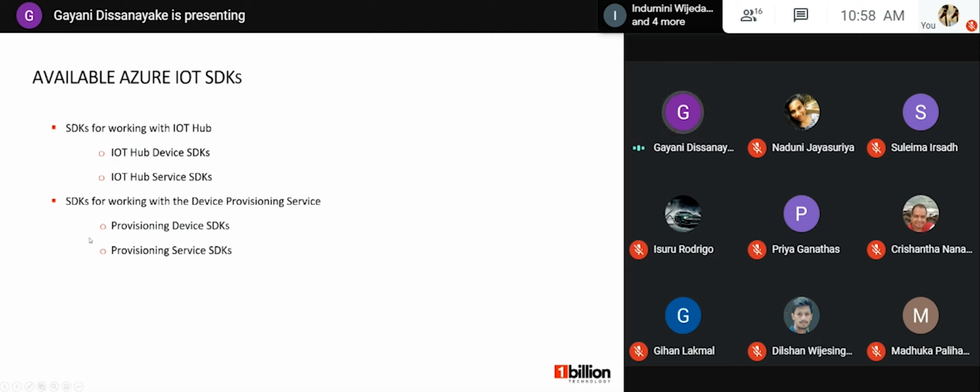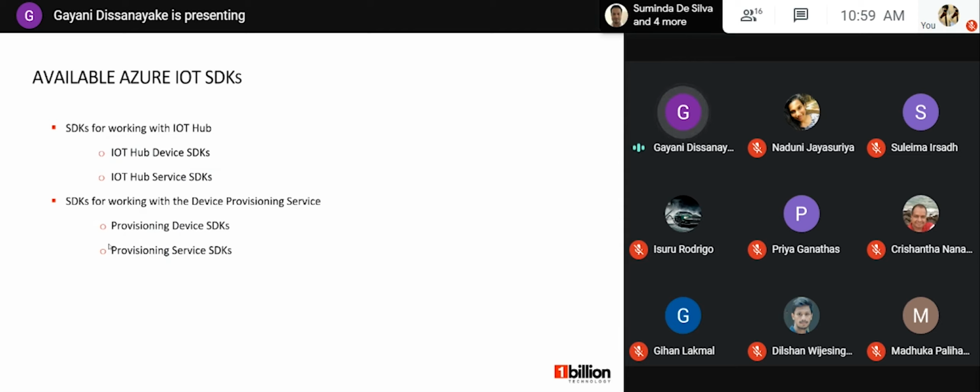Here I have listed 2 SDKs. Using the provisioning device SDK, we can build apps that run on an IoT device and communicate with the device provisioning services. Also, the provisioning service SDK we use for building backend applications to manage the enrollments in the device provisioning service.